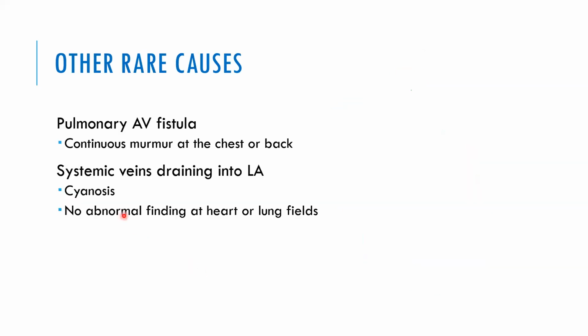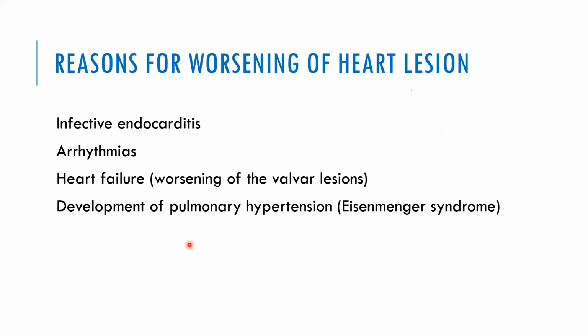Other rare causes, pulmonary fistula or systemic veins draining to LA, all these things are possible because all these patients we have seen as adults. Now, what is the reason for worsening of heart lesion? A heart lesion which was asymptomatic, why should it worsen?